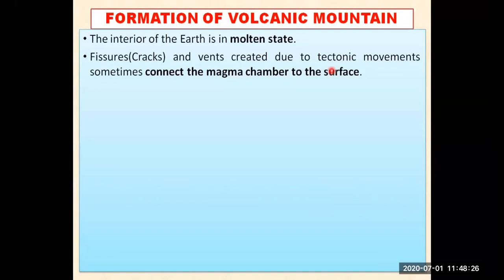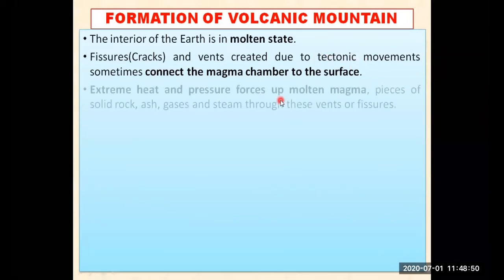And from those cracks, magma comes out on the surface of the earth. So that is from where the magma is coming, and from where these cracks are developed. These cracks are developed due to the tectonic movement, that is the movement of the plates.